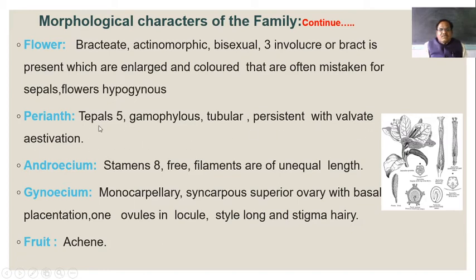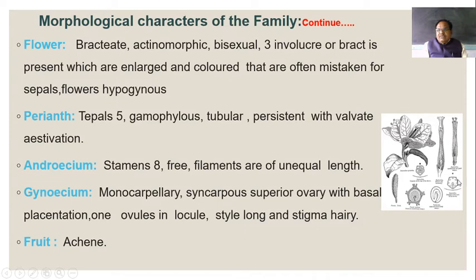That is, tepals are 5 and lobes are 5 in number, and they show valvate aestivation. Then stamens are 8 in number. When we observe the stamens: 1, 2, 3, 4, 5, 6, 7, 8.